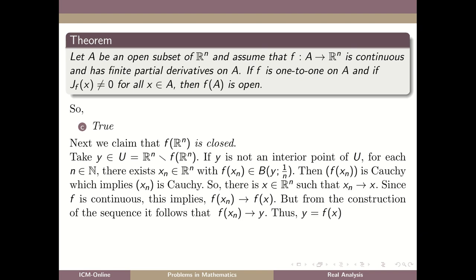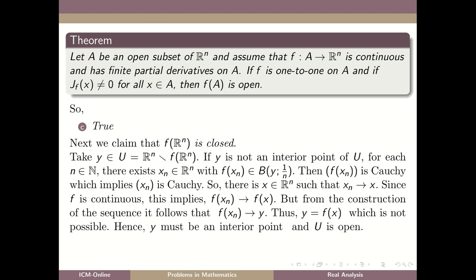Thus, y must be equal to f of x by the uniqueness of limits, which is not possible because y is taken from the complement of the image. Hence, y must be an interior point of U, and this implies that U is an open subset of Rn. That is, f of Rn is closed. Therefore, option B is true.